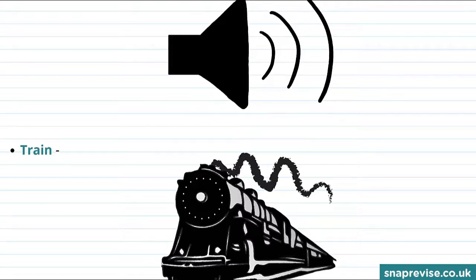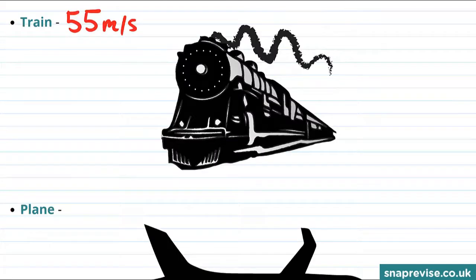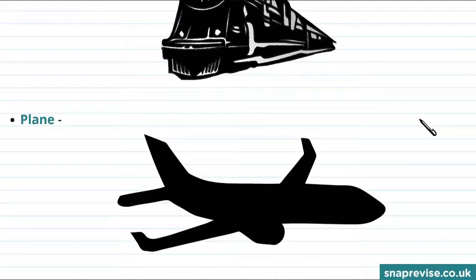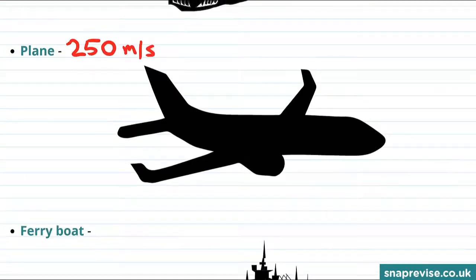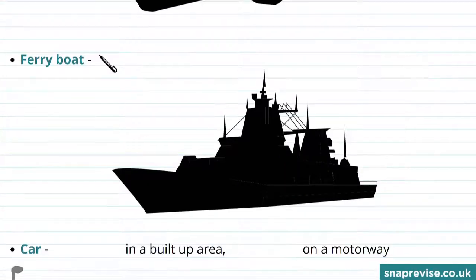Moving on to some more practical examples of speeds again, let's talk about the speeds of various vehicles. The average speed of a train is about 55 meters per second. On the other hand, aeroplanes are significantly faster than trains. They travel at about 250 meters per second. Ferry boats are surprisingly slow. They travel at about 15 meters per second.